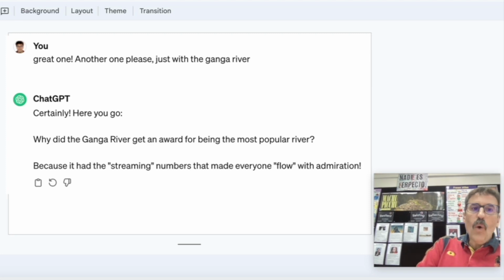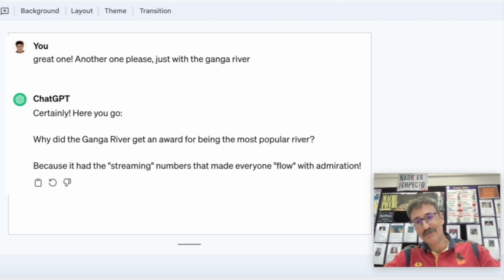Certainly, here you go. Why did the Ganga River get an award for being the most popular river? Because it has the streaming numbers that made everyone float with admiration.